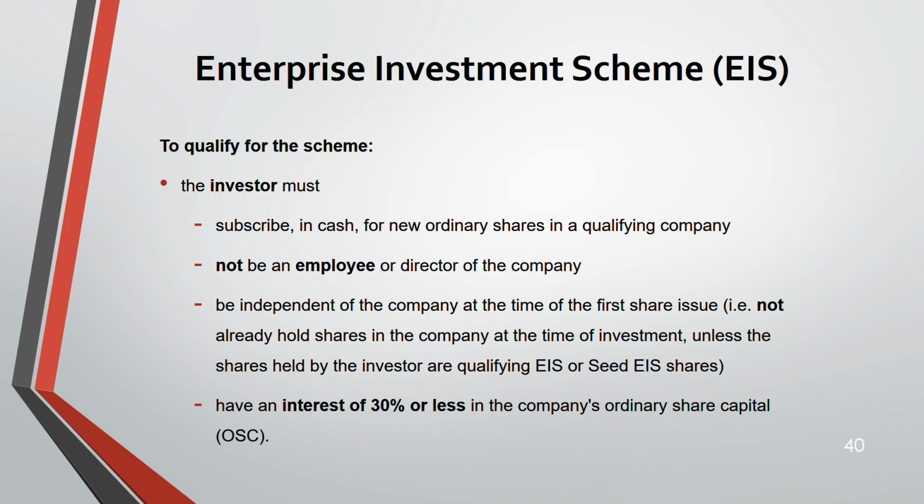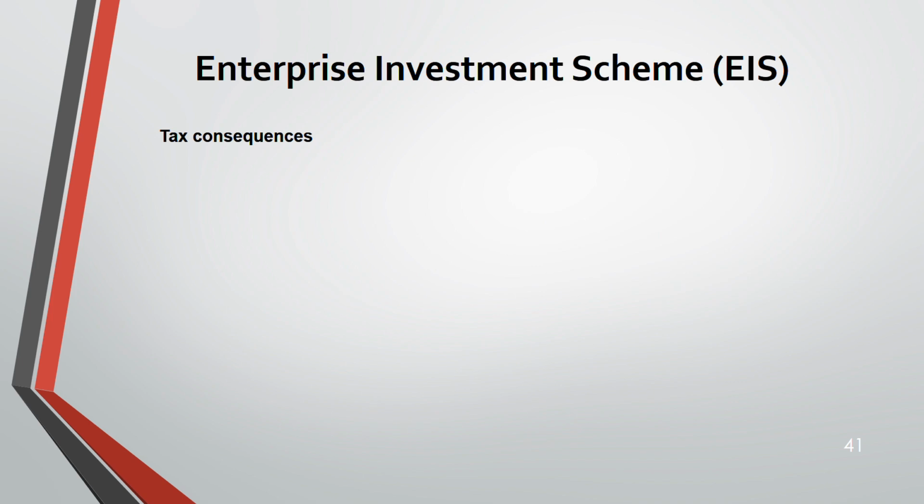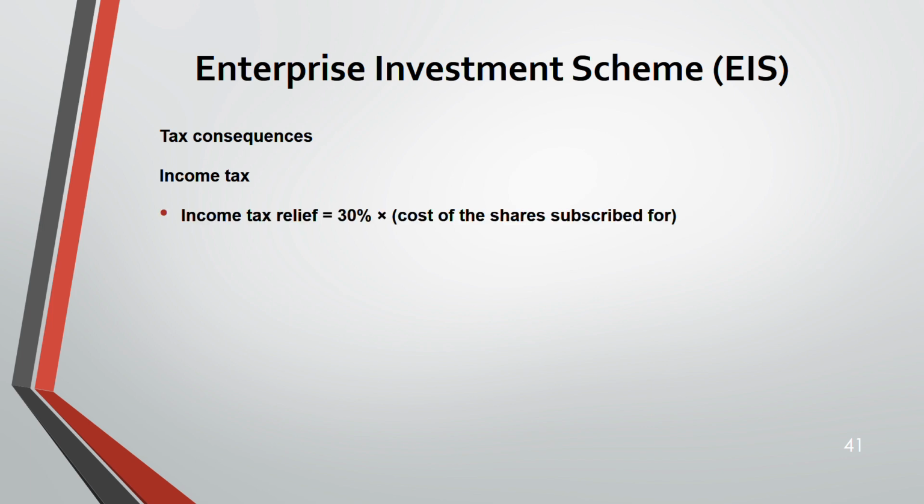Ordinary share capital, OSC. These are the tax consequences. We'll see them from the point of view of income tax and capital gains tax, both. First income tax, then we'll work on the capital gains tax. Income tax: you are going to get a 30% relief. Whatever the cost of the shares that you have subscribed for, up to 30% you can deduct from your income tax liability.